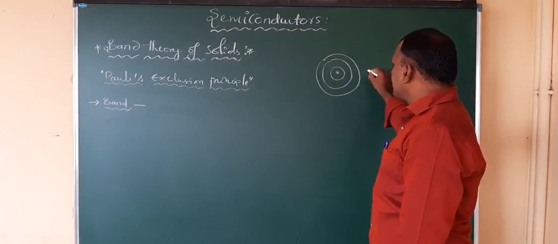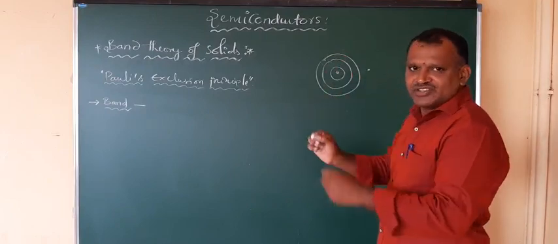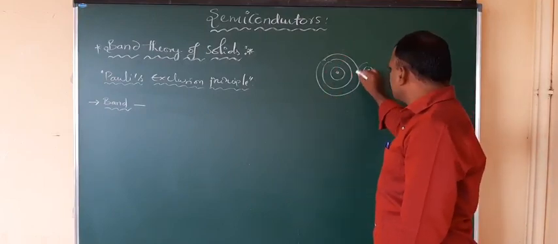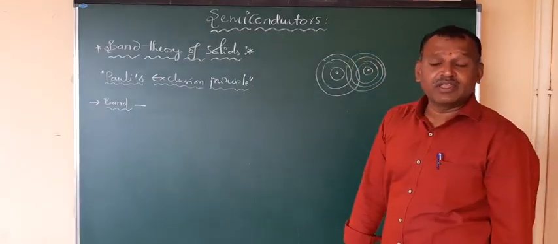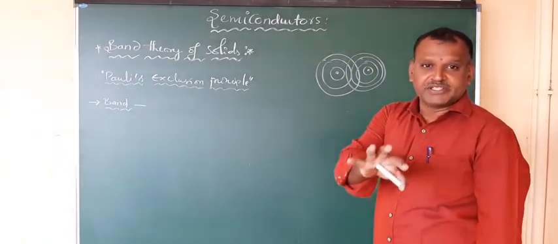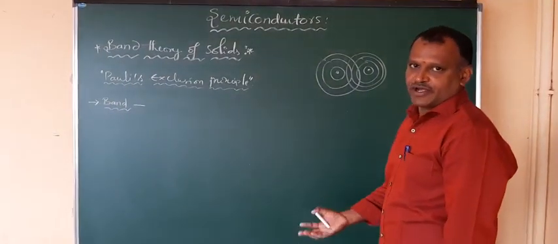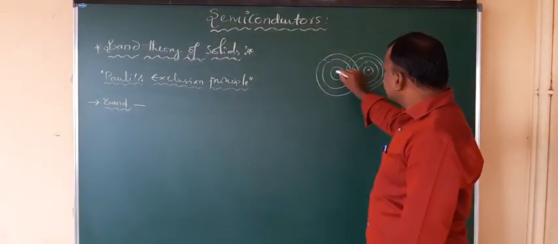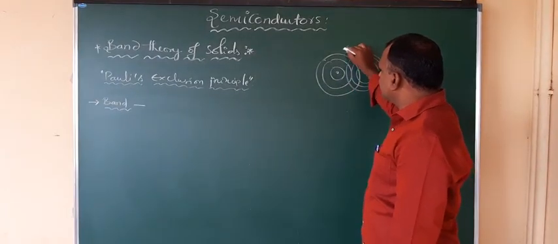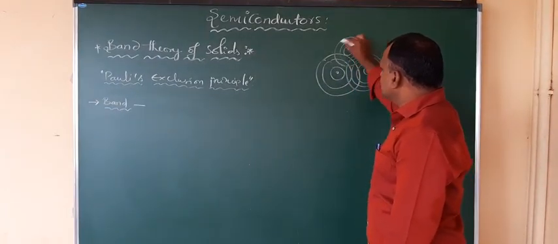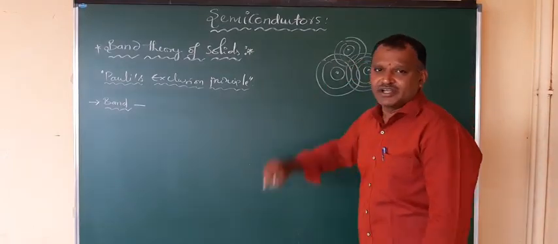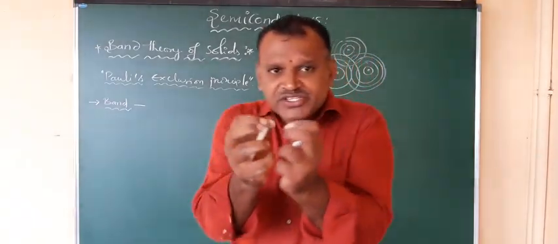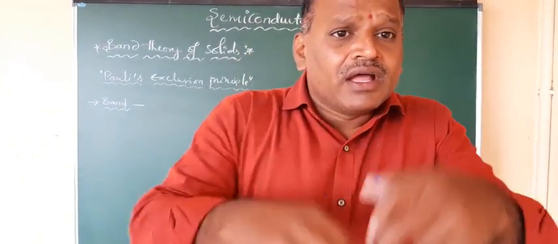Nearby we have one more atom, very closely packed in solids, and there also the electrons are revolving in their respective orbits with different energies. There is one more atom also, with electrons revolving like this. So you can observe there is an intermixing of these electrons, the interaction of electrons which have the same energy levels.